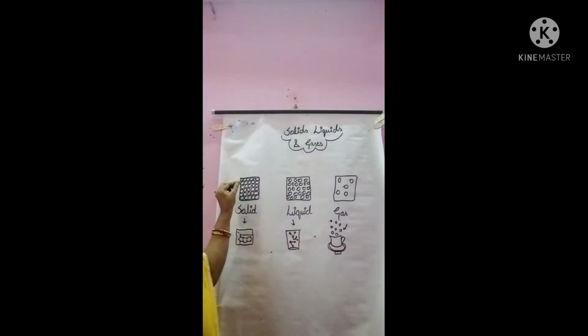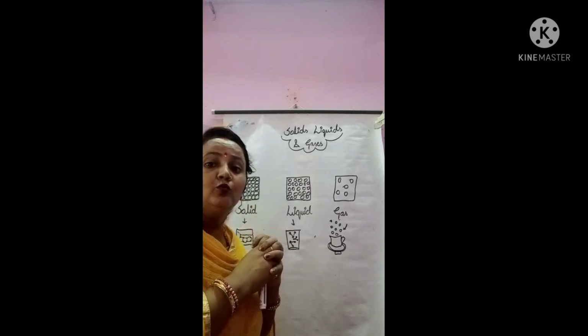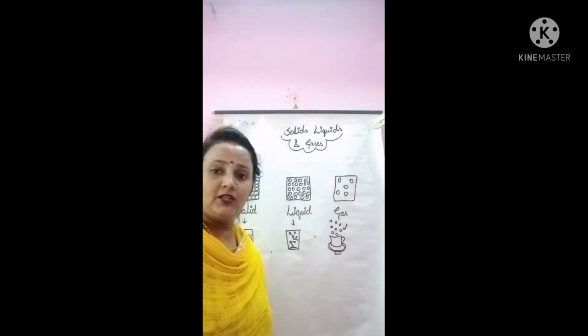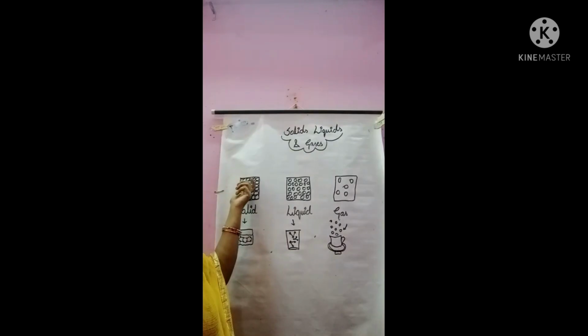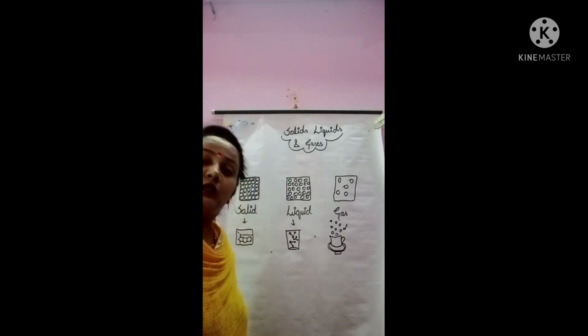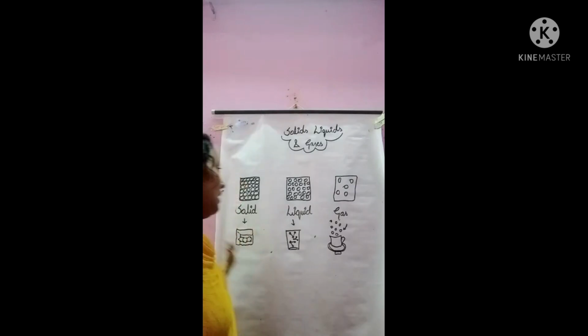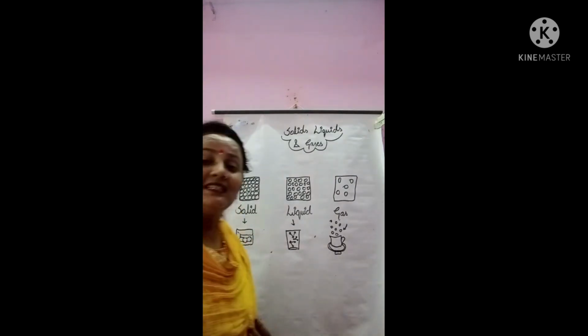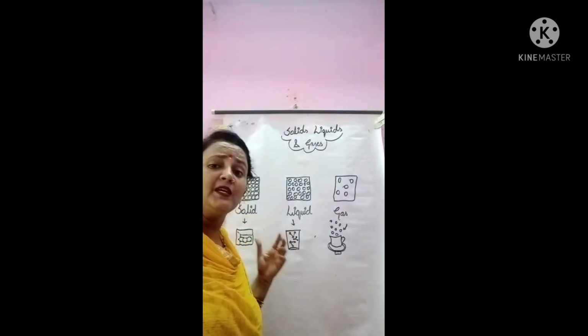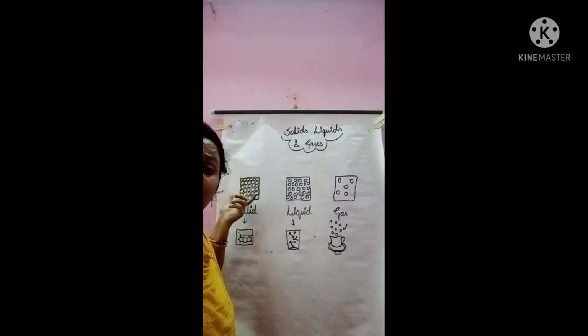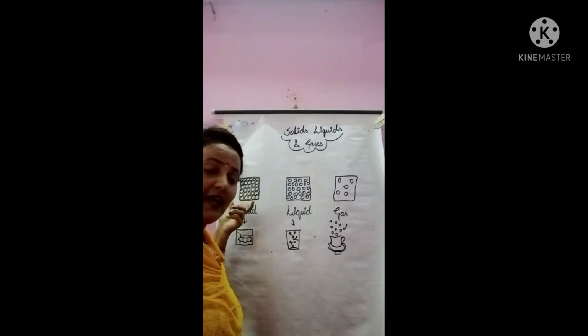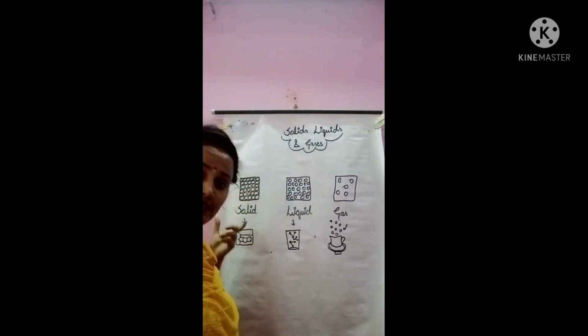Because of their molecules. You can see here, the molecules are closely packed together due to the force of attraction. You can see there is no space between the molecules of solid. So there is a lot of force of attraction, and there is very little space between the molecules of solid. So that's why it has fixed shape and size.